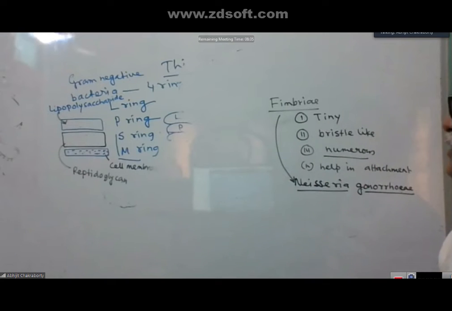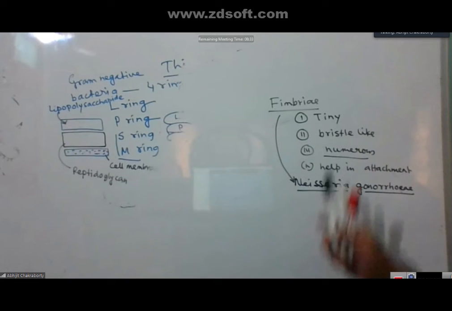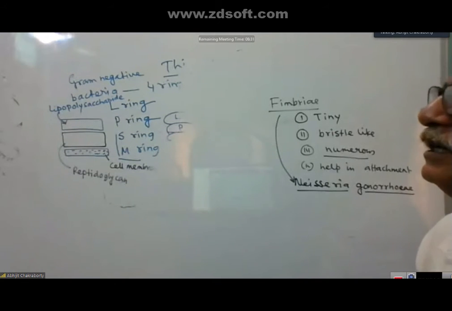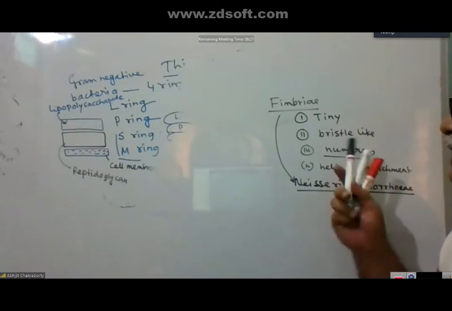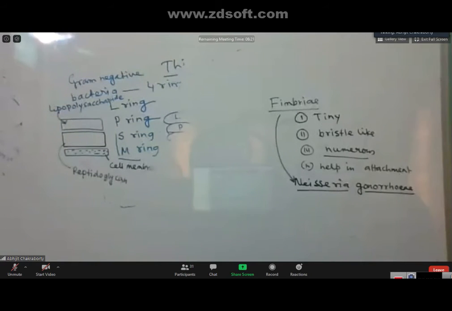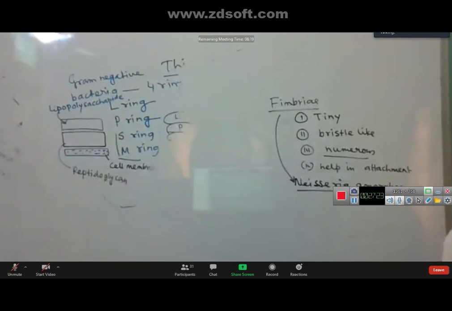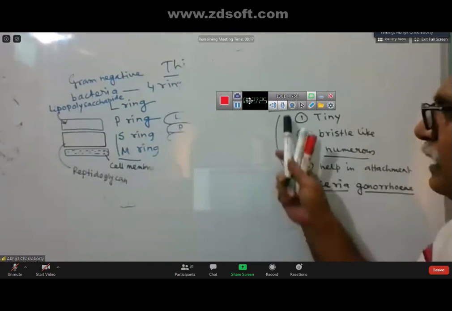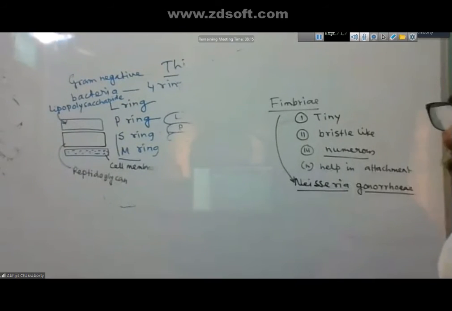Pili help in the formation of the conjugation tube as well as attachment, while fimbriae help only in attachment. Clear? So this is the difference between fimbriae and pili.